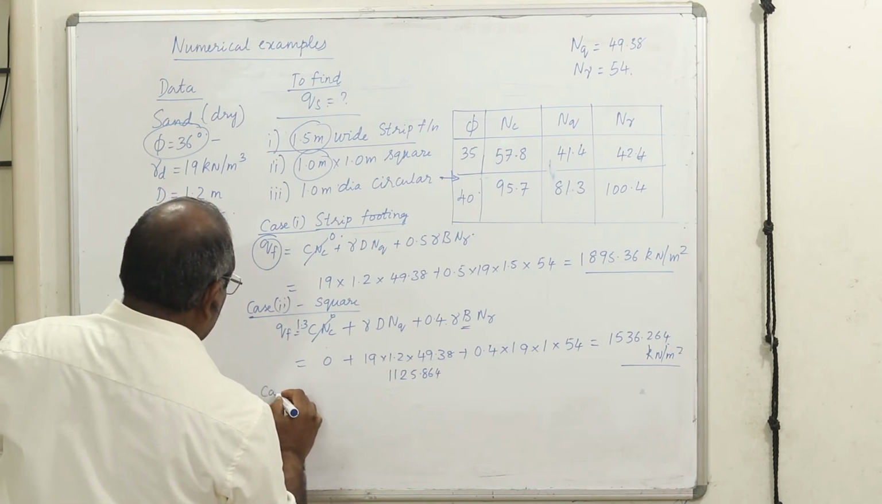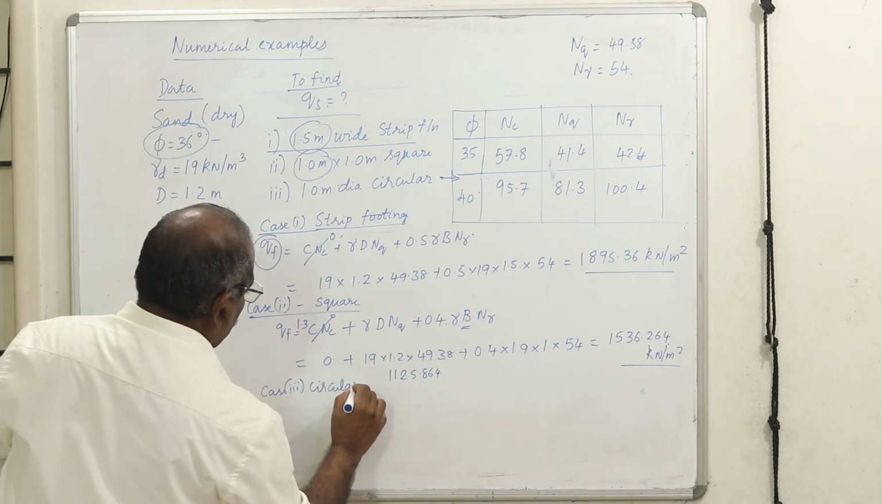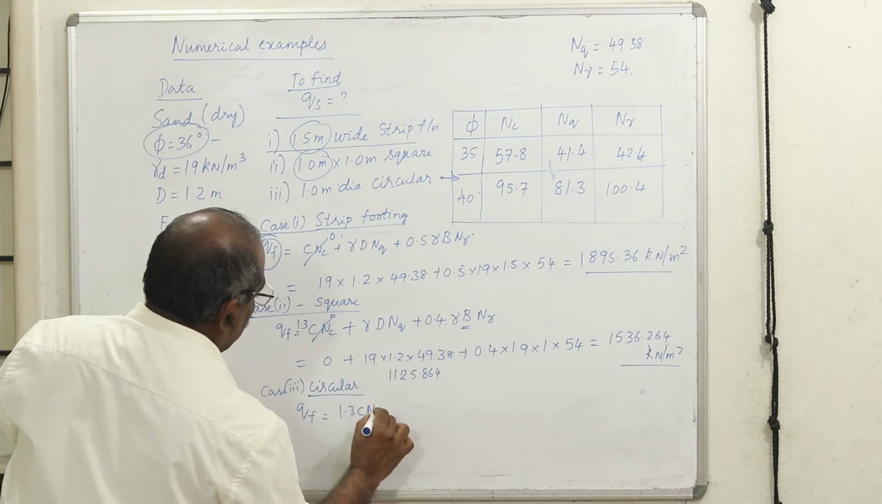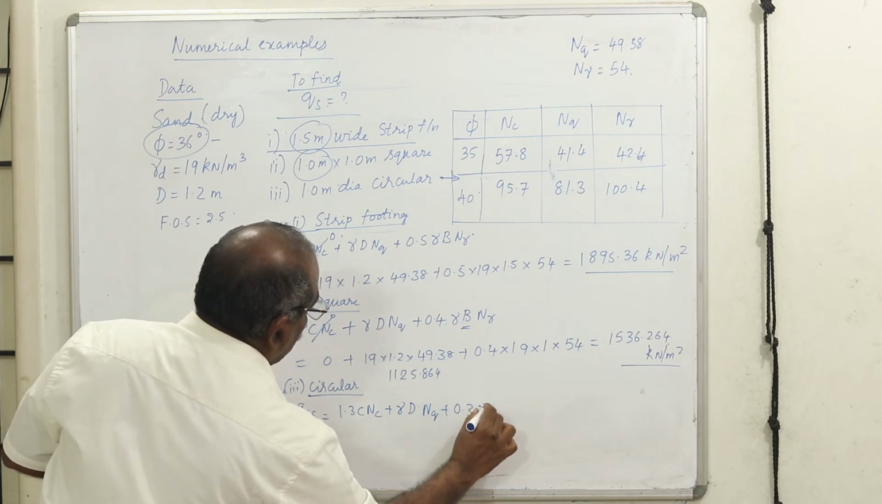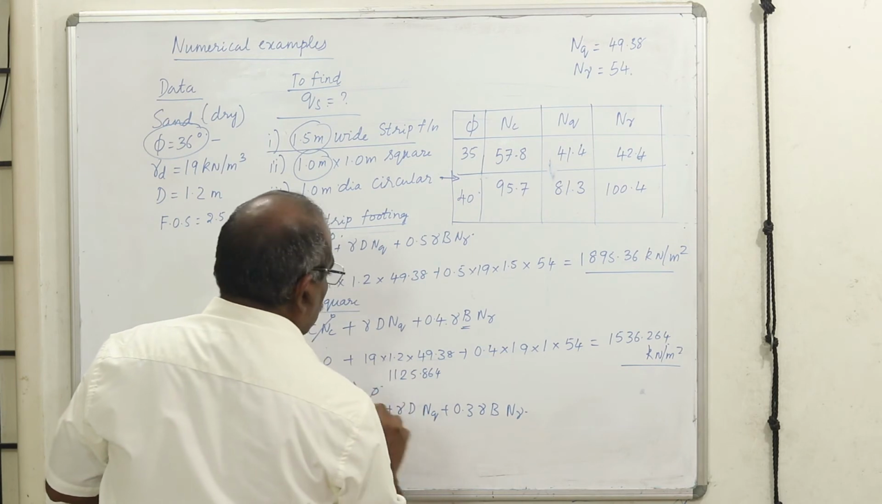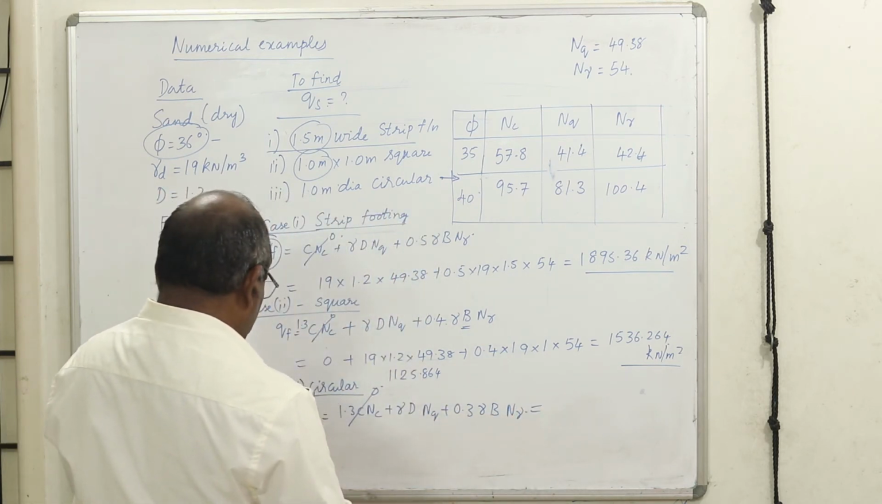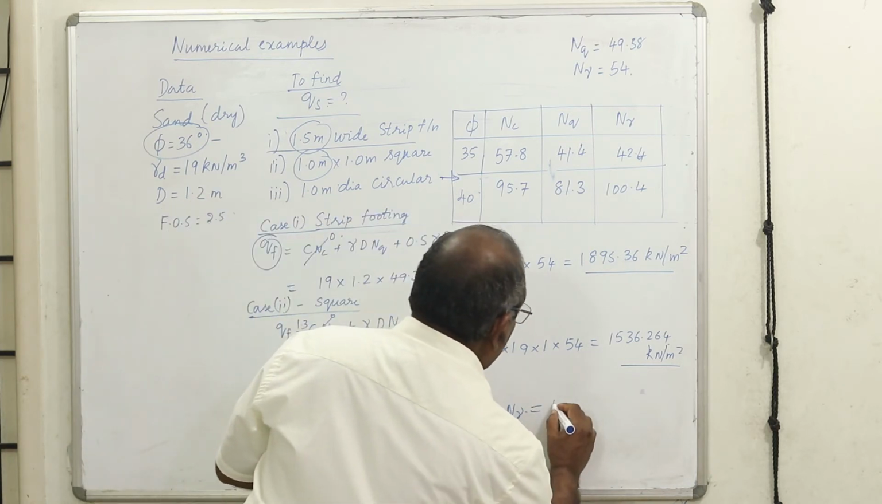Now the third case, case 3, is a circular footing. QF is equal to the same thing, 1.3 times CNC plus gamma D into NQ plus 0.3 into gamma B into N gamma. Now this term is 0. Now what will be this value? This is 0.4 into 19 into 54 plus the first term.